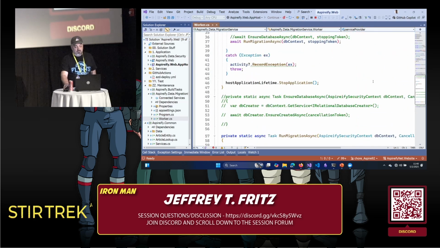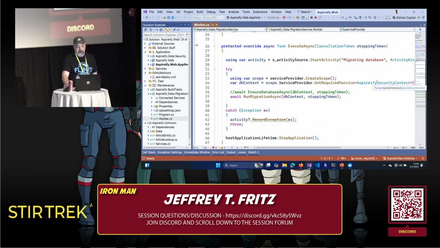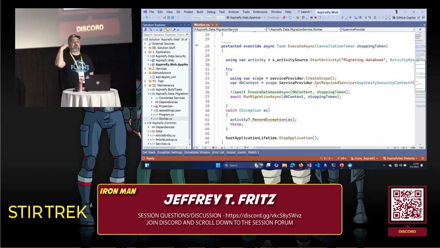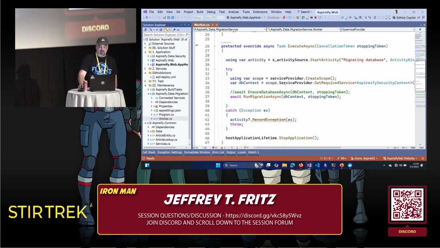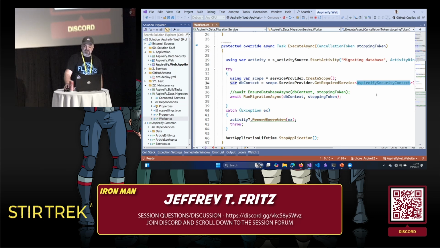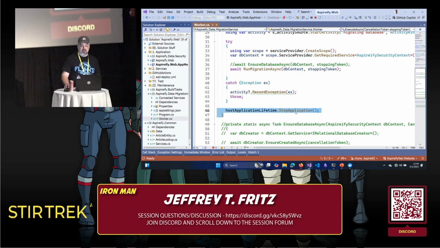You need to be able to do migrations on your database so that the schema that you're targeting matches what your website is written with, right? Entity Framework has a real great capability to allow you to generate those migration files and copy them along. So what I've done is I have a background service that runs that will go grab my security context, my database context, and run all of the migrations. If there's no new migrations, this does a no-op, and it stops the application at that point. Pretty easy to build, to have out here.